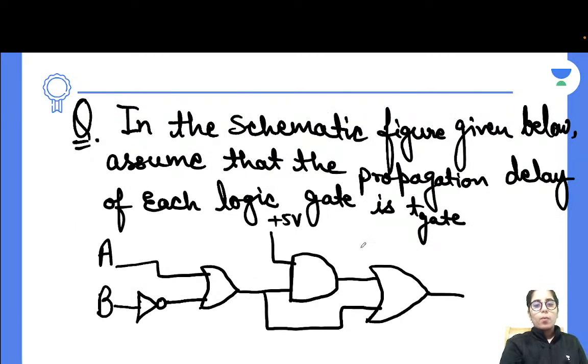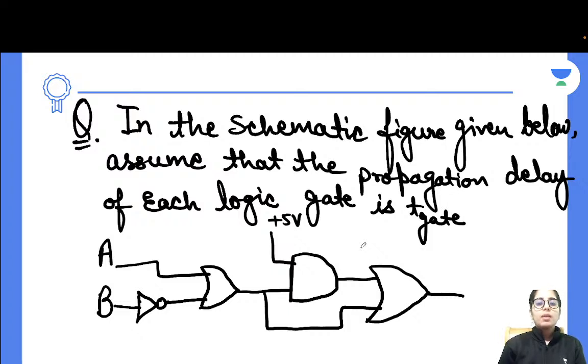Okay. Now, in this case, they have given in the schematic figure given below, assume that the propagation delay of each logic gate is T gate, okay? Now, the next thing is, then what is the propagation delay actually? That's what you need to understand if you want to work on this type of question.